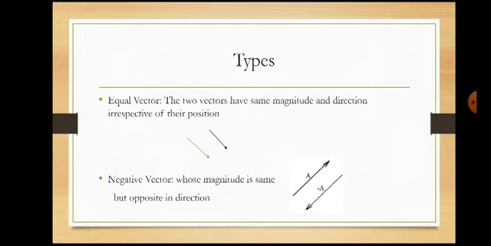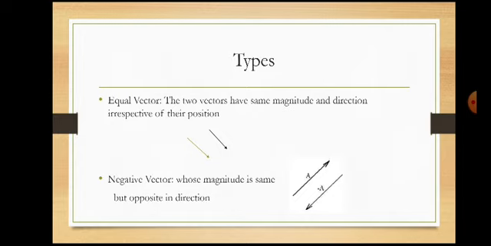Next, the equal vector. As the name says, equal means both vectors have equal magnitude and equal direction. Both vectors having the same magnitude and same direction are called equal vectors.